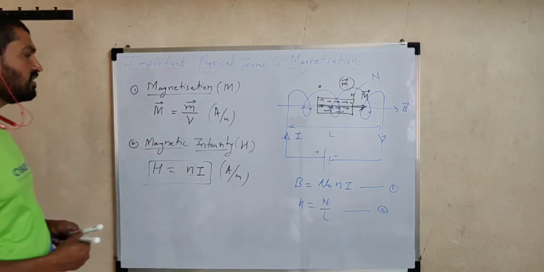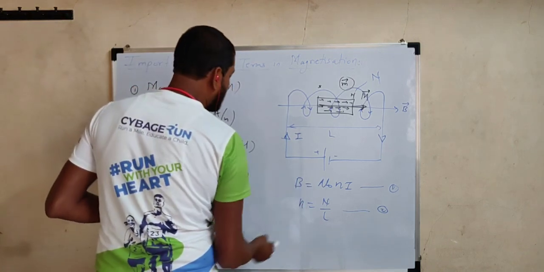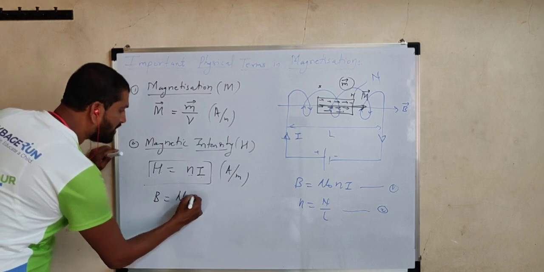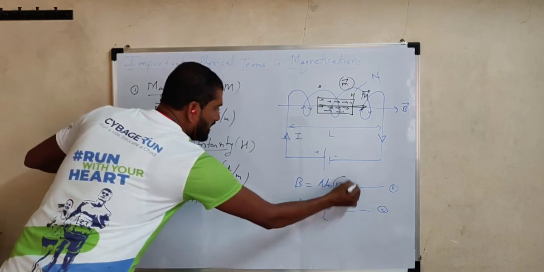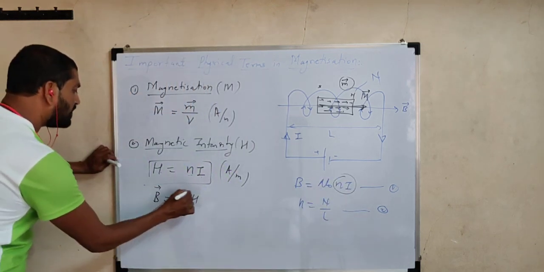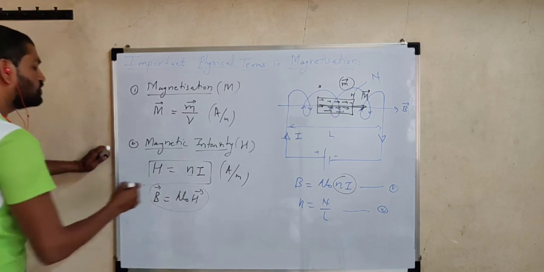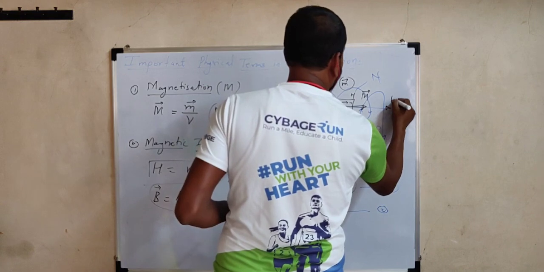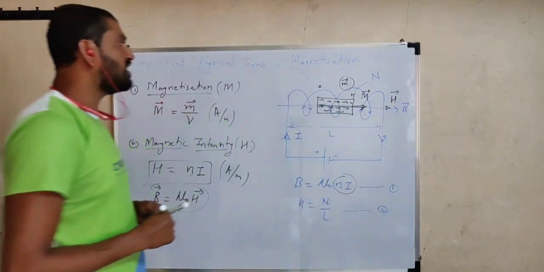What about direction? The direction of H is the same as that of B, because we know that B is equal to mu 0 times H. See here, this n i is nothing but H. So the direction of H is the same as that of B, because mu 0 is a scalar quantity. Now induction and H are both in the same direction. Only their magnitudes are different.